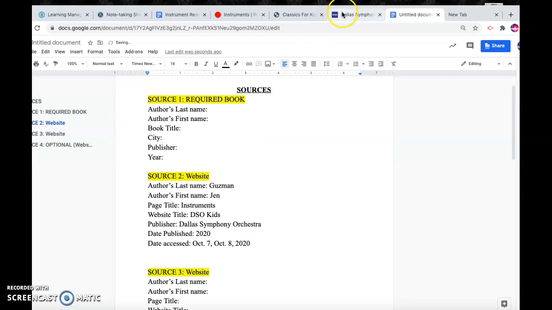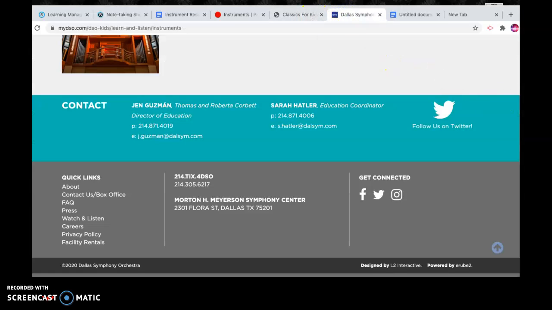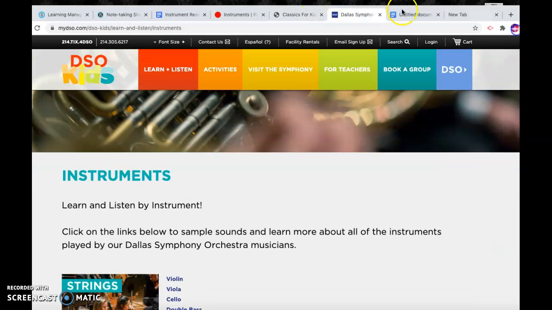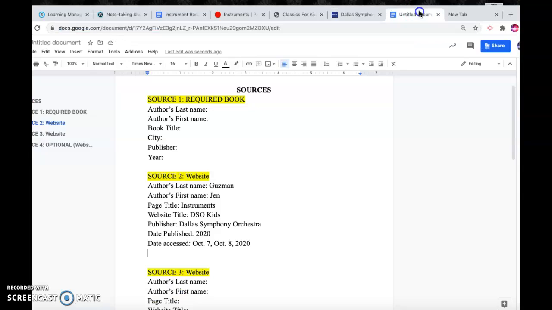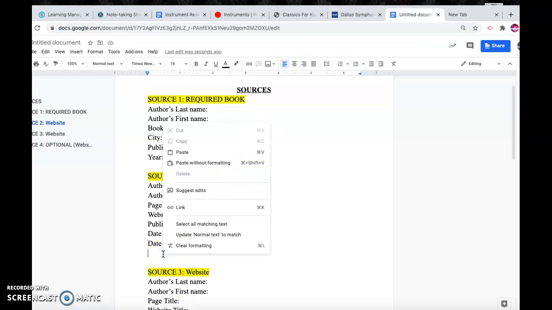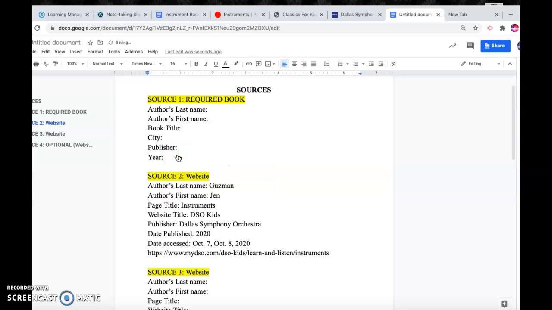What I would suggest is also including the URL, which is this right here. And you can just click on that. And then if you use 2 fingers on your trackpad, this should come up and you're going to copy. And then underneath there, you're going to use 2 fingers, paste. And now you have all of the information you need for that source.